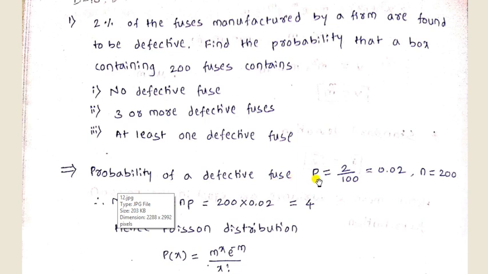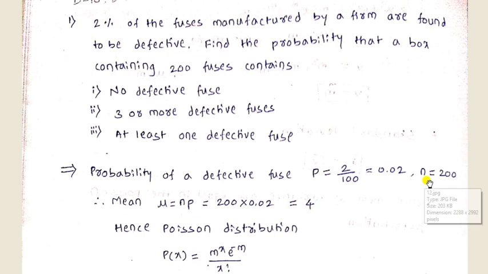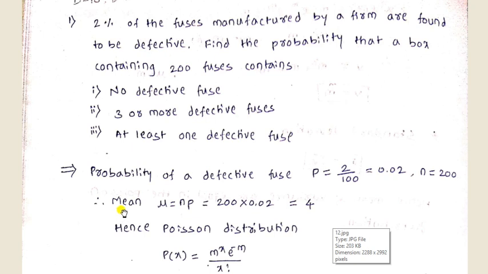The probability of defective fuses is denoted as p. In the problem, p equal to 2%. Percentage means in terms of 100, so it is 2 divided by 100, which gives 0.02, and the total number of fuses is 200, so n is equal to 200. Now we need the m value. m means mean, and we know the formula m is equal to n into p. Substituting the values, 200 into 0.02 gives 4.